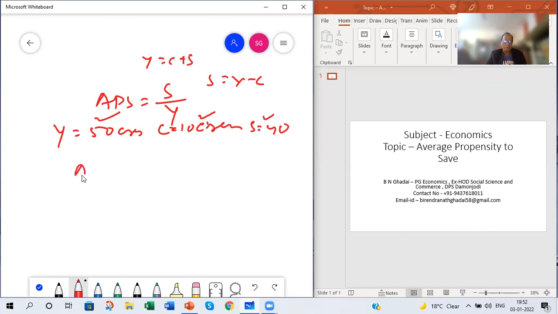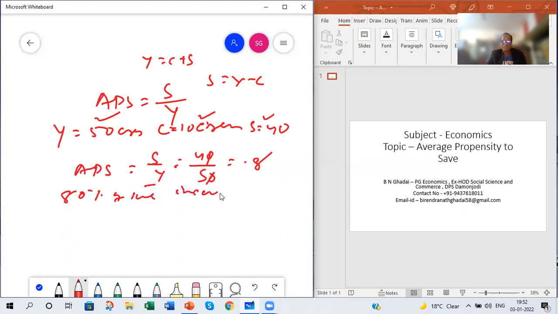Now you can find out APS, which is equal to saving by income, that is 40 by 50, which is 0.8. So 0.8 APS means 80% of the income is being saved. This is average propensity to save: 80% of the income is being saved.